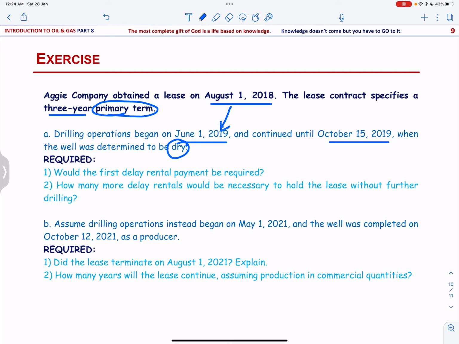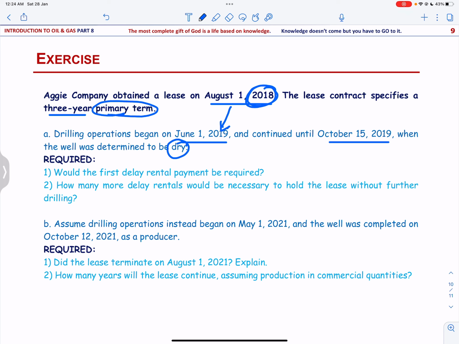The lease was obtained on August 1, 2018, and they started drilling on June 1, 2019. You can see that Aggie has started drilling in less than 1 year.